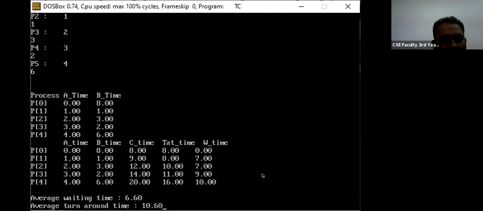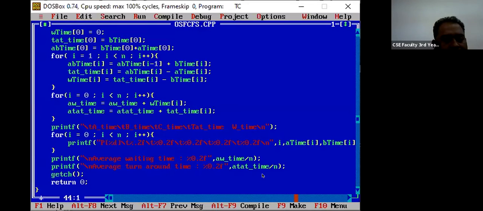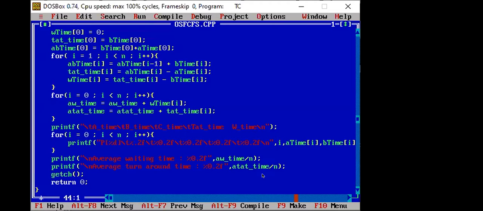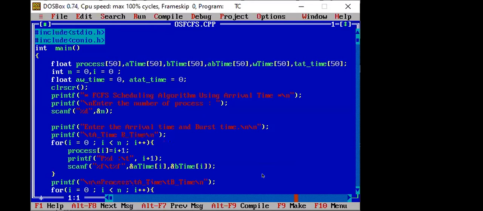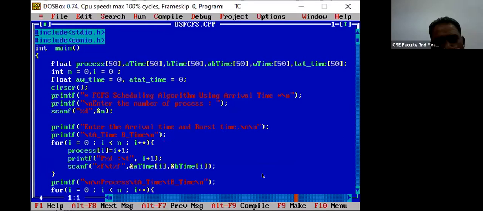Is it okay to everybody? Yes, sir. Okay. Now you just write the code. I cannot increase the size of the screen; it will be like this only. So you just copy it and stop recording.